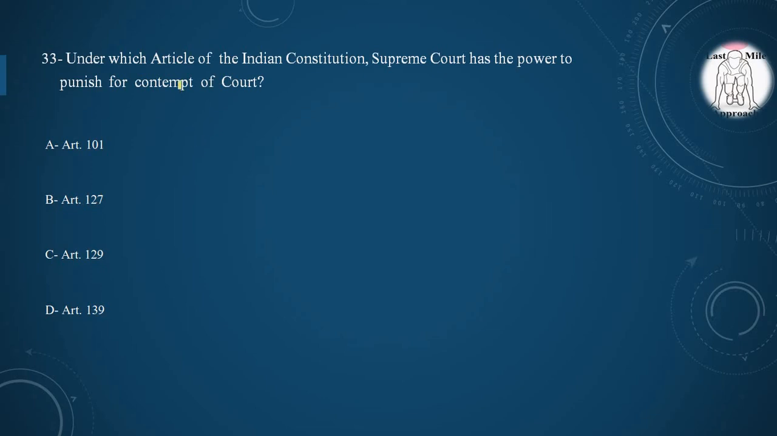Next question, under which article of the Indian Constitution Supreme Court has the power to punish for contempt of court? Option A, Article 101, option B, Article 127, option C, Article 129, option D, Article 139, and the correct option is option C. Article 129 describes the Supreme Court power to punish for the contempt of court to anyone.